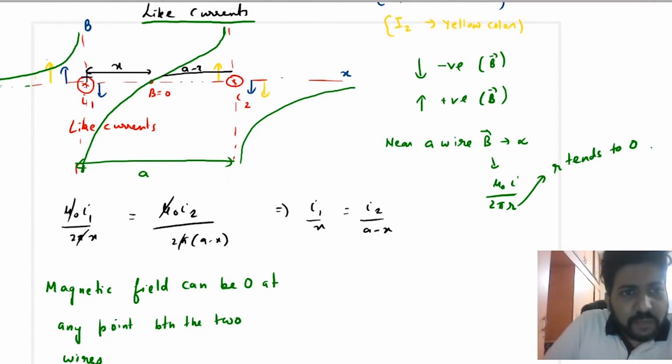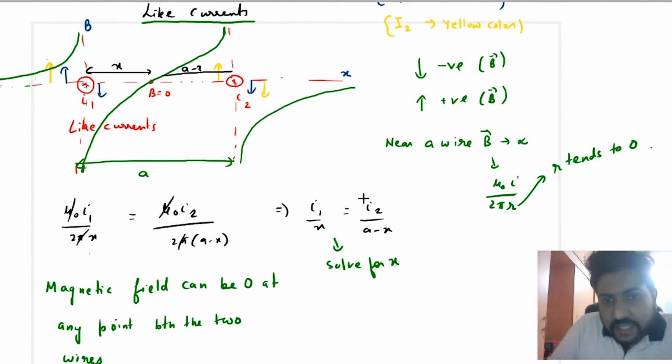This point is at a distance x from the first wire, and because the total distance is a, at a distance a minus x from the second wire. So mu naught I1 upon 2 pi x has to be equal to mu naught I2 upon 2 pi (a minus x). From this, solve for x, and you will get the point where the magnetic field is zero. This is a linear equation, so you will get only one x. So there is only one point where the magnetic field is zero.